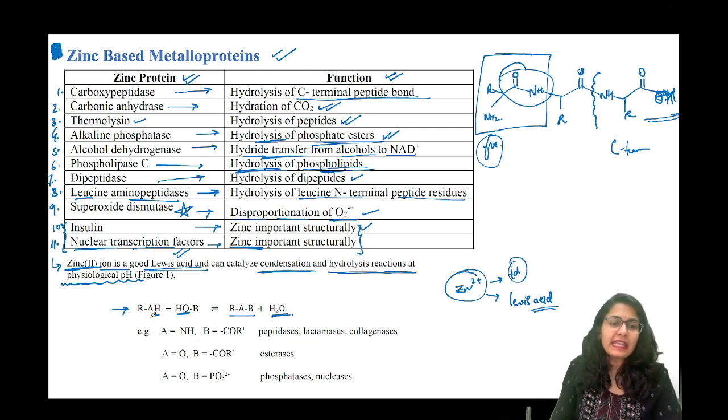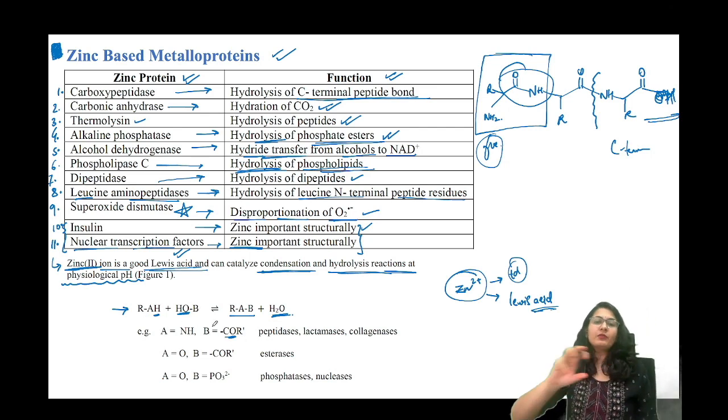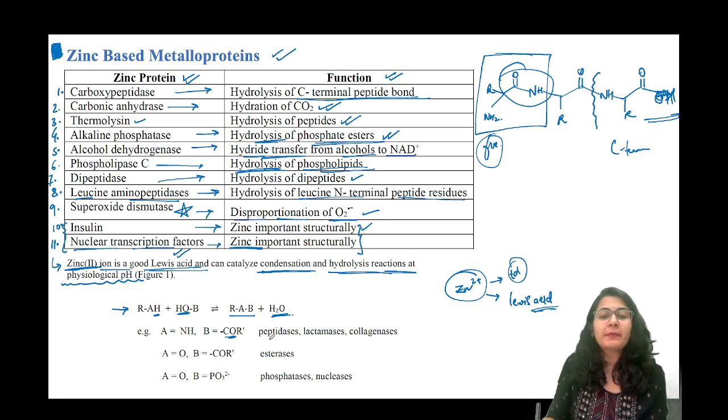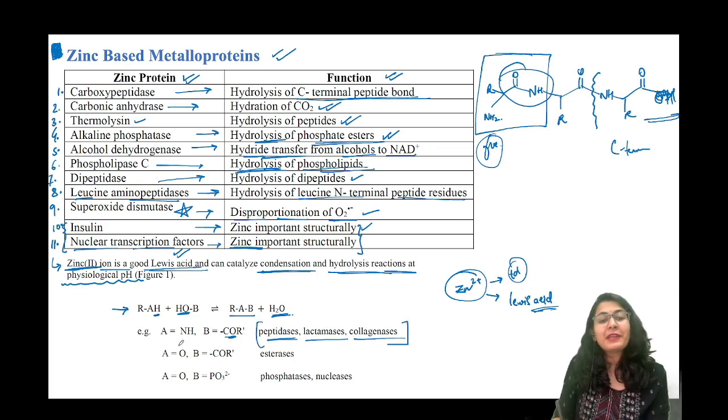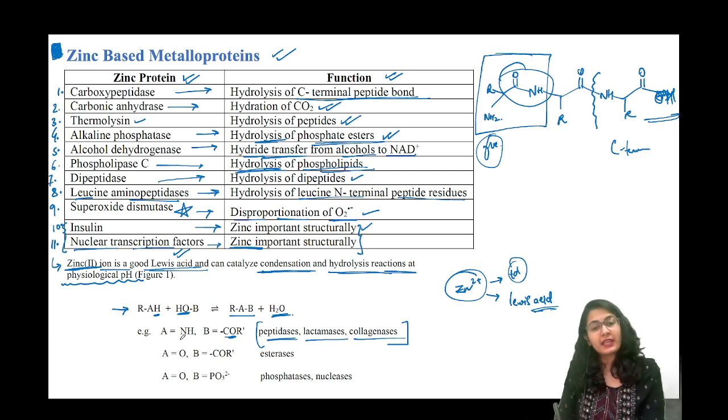If let's say A is amide group NH like this and B is going to be a carboxylic group, then after the removal of water you get a peptide bond. So this is done by peptidase, lactamase and collagenases. तो ये तीन एंजाइम है जो इस टाइप के बॉन्ड अमाइड बॉन्ड बनाते हैं. Okay, because this will be an amide then.